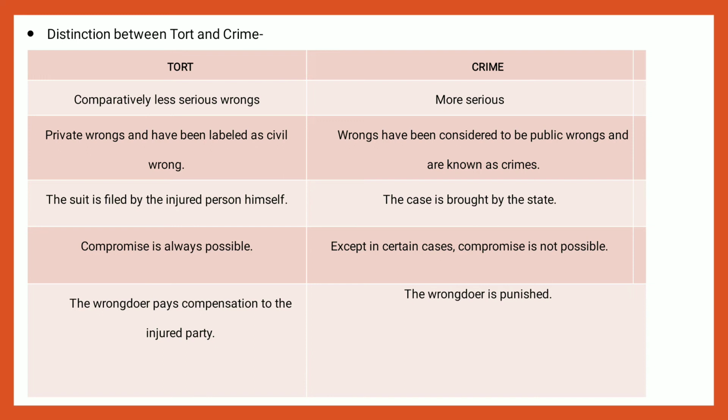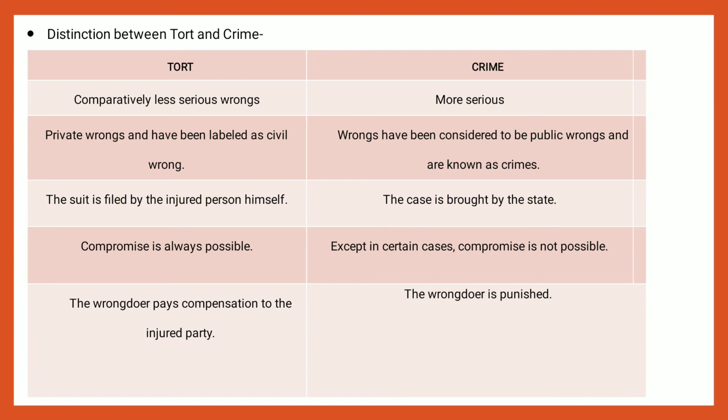But the purpose of criminal law is to protect society by preventing and deterring the offender from committing further offenses. The nature of punishment in tort is lighter. By awarding damages, our matter is finished. But the nature of punishment in crime is heavy and serious. It may go into imprisonment also.